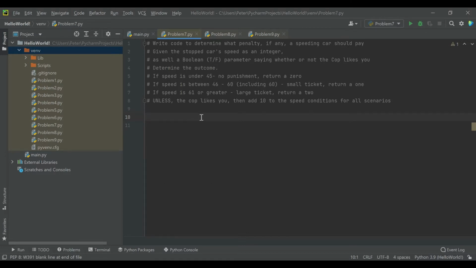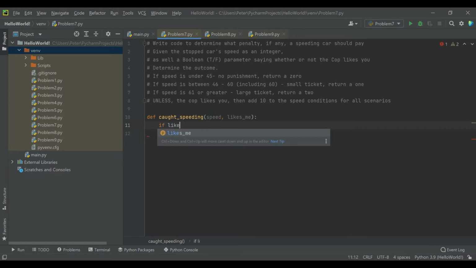So for this problem, we're going to start by defining a function which I'll call caught_speeding. The caught_speeding function is going to take in the speed and then a parameter that I will call likes_me, whether or not the cop likes you. And let's just start by saying if he does like you, all of these checkers need to be a little bit higher.